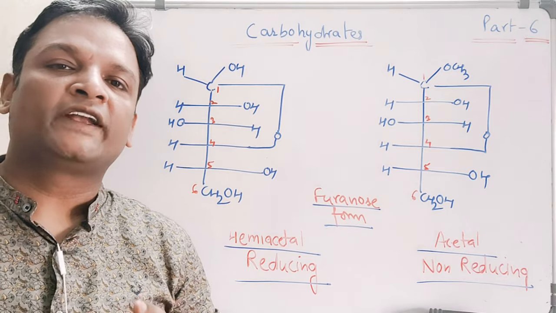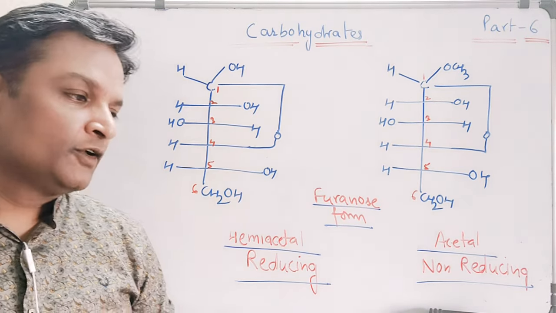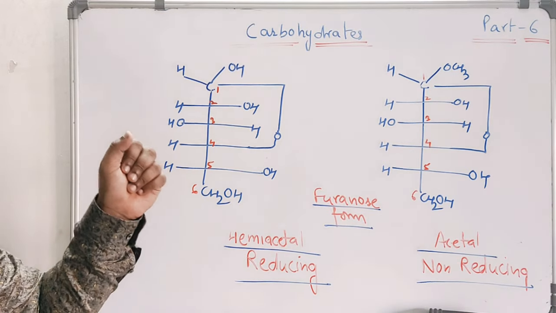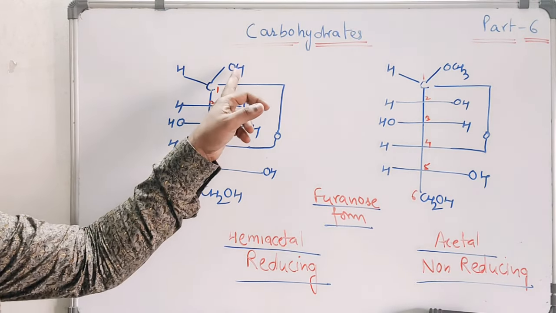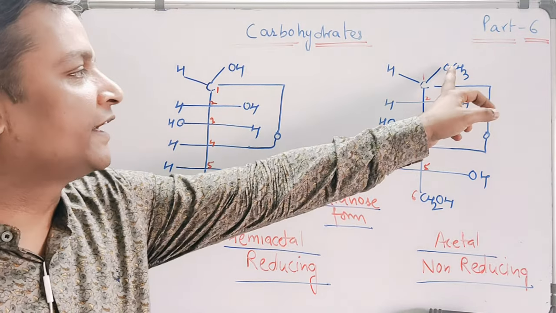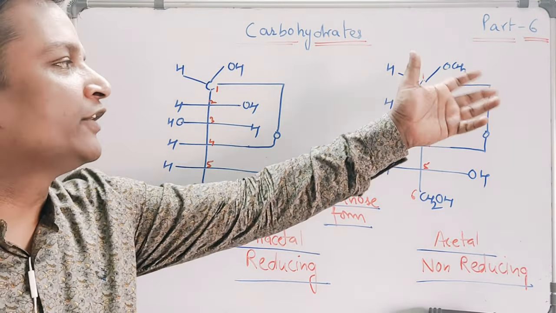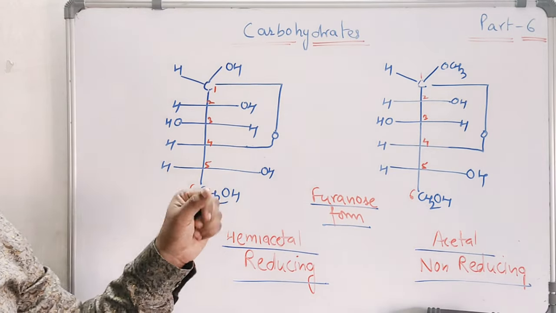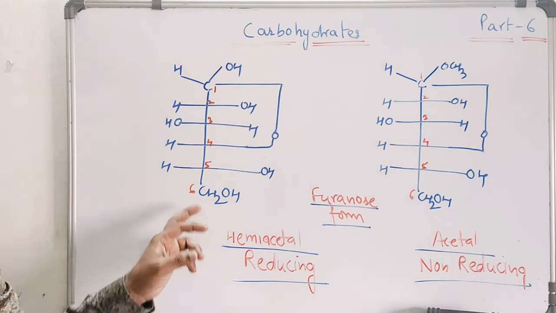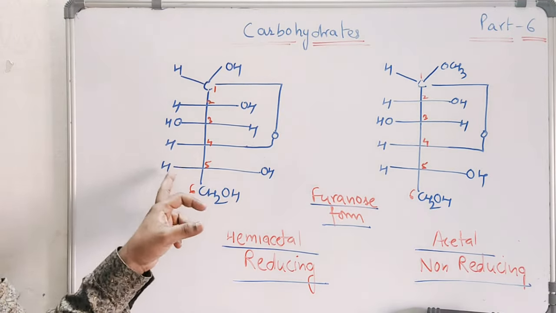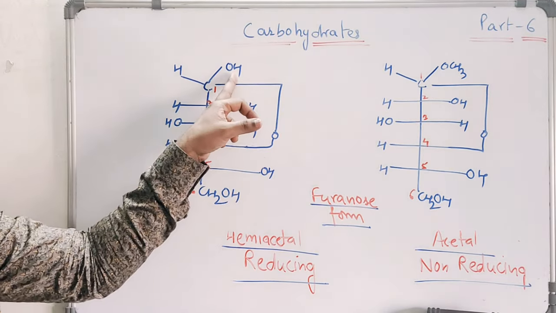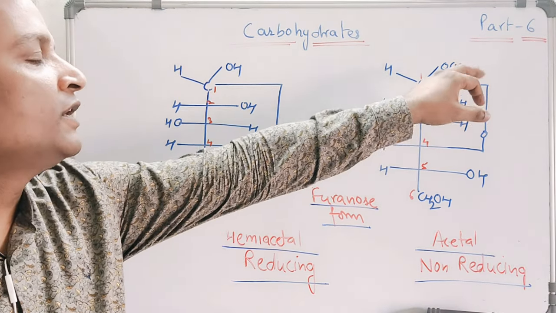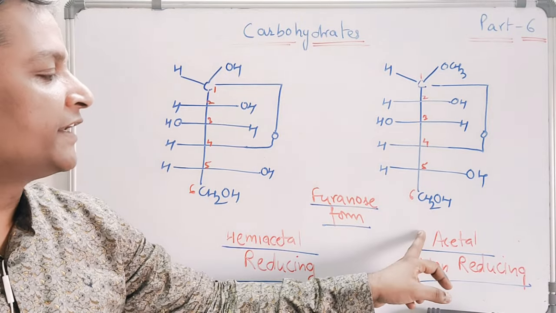One another point I would like to discuss here is that when we consider hemiacetal and acetal, there is a difference in their structure. Hemiacetal contains OH and acetal contains OCH3, or we can write OR. So I'm just writing glucose in a furanose form. You can see here this is glucose existing in a 5-membered form, and it is OH, so it is a hemiacetal form. Here is glucose existing in an OR form with the 5-membered ring. It is existing in an acetal form.